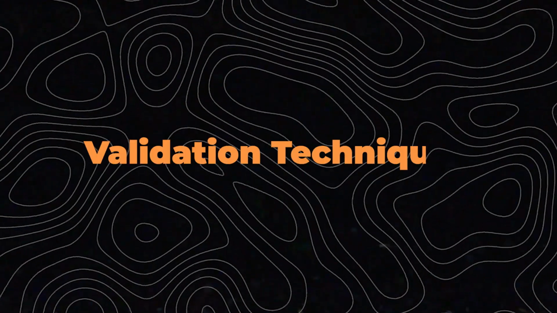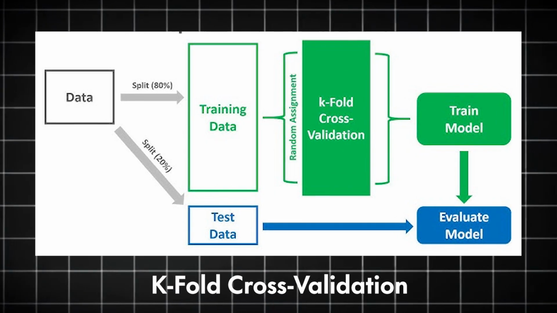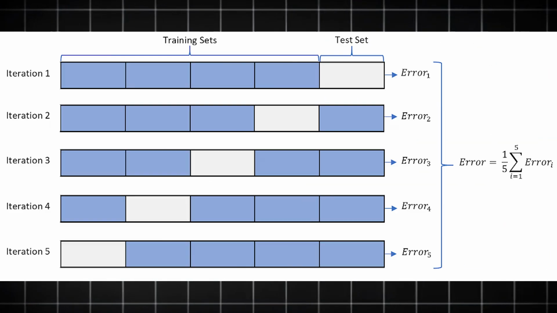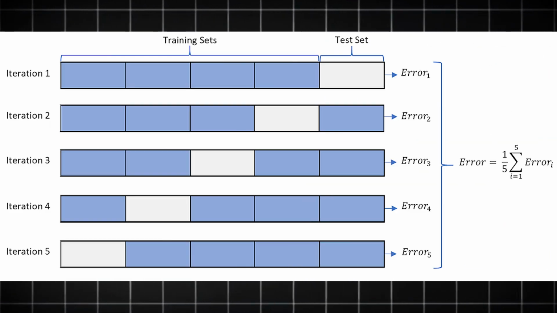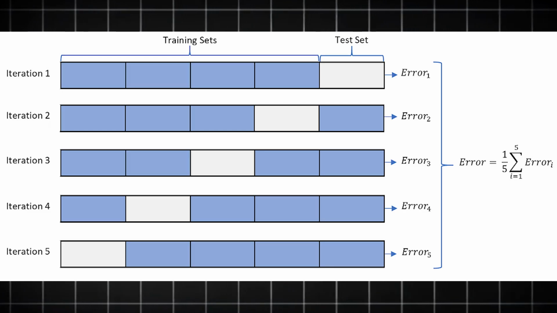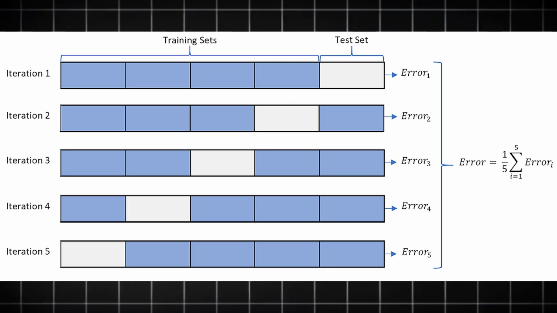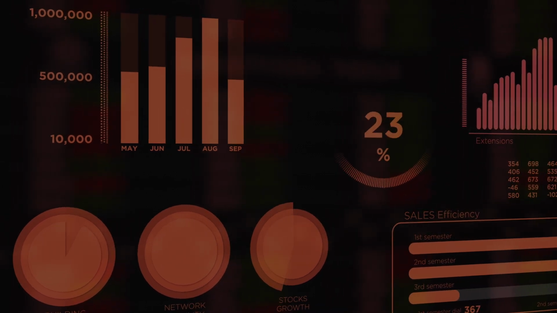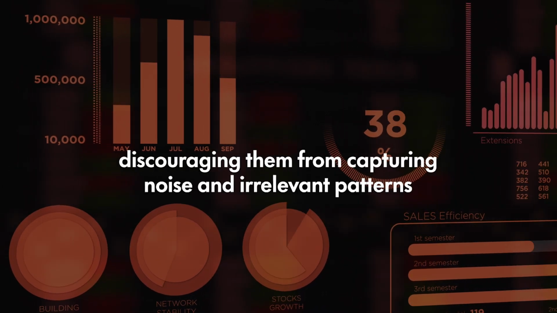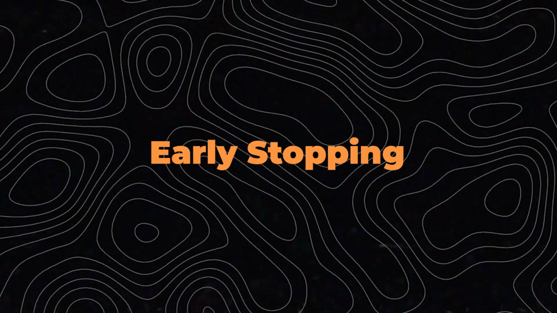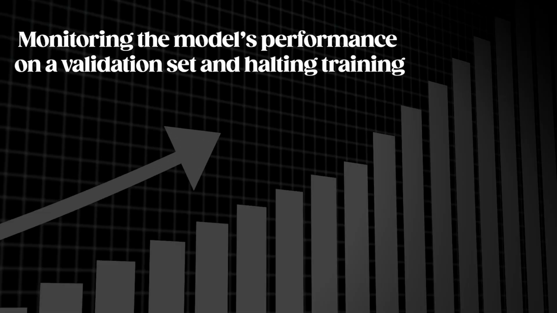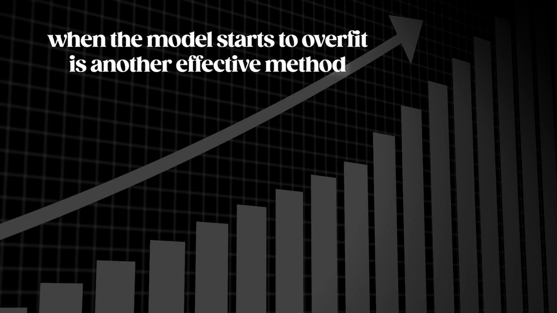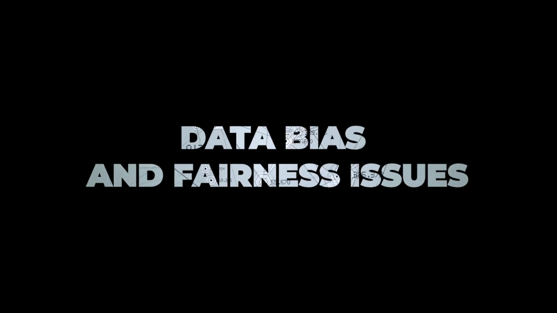Validation techniques. Using techniques like k-fold cross-validation helps assess how well a model can generalize. By training and testing the model on different subsets of data, it provides a clearer picture of its performance on unseen data. Regularization. This technique adds a penalty for overly complex models, discouraging them from capturing noise and irrelevant patterns. Early stopping. Monitoring the model's performance on a validation set and halting training when the model starts to overfit is another effective method.